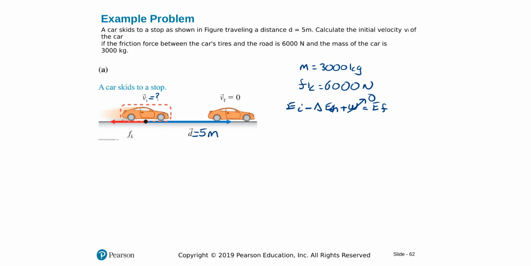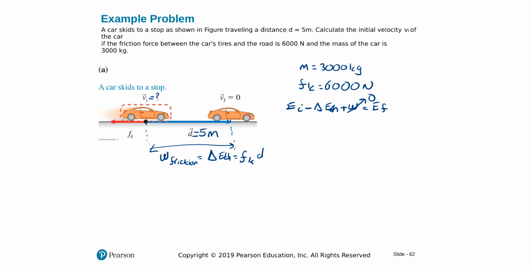There is a thermal energy conversion. If there's friction, there will always be a thermal energy conversion. And that will be equal to the work done by the friction. So I'm going to call it here work of friction, is always equal to the change in thermal energy. That's how much energy goes into the heat. And work, as we know, is always equal to force times the distance. And here it will be force of kinetic friction times the distance d.